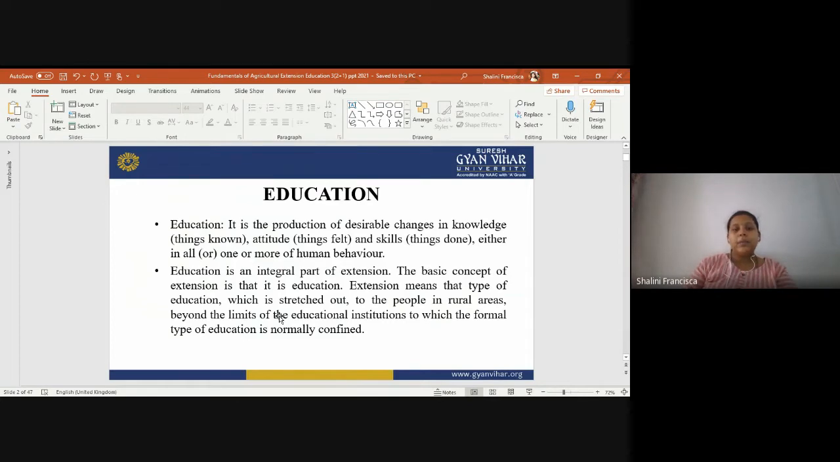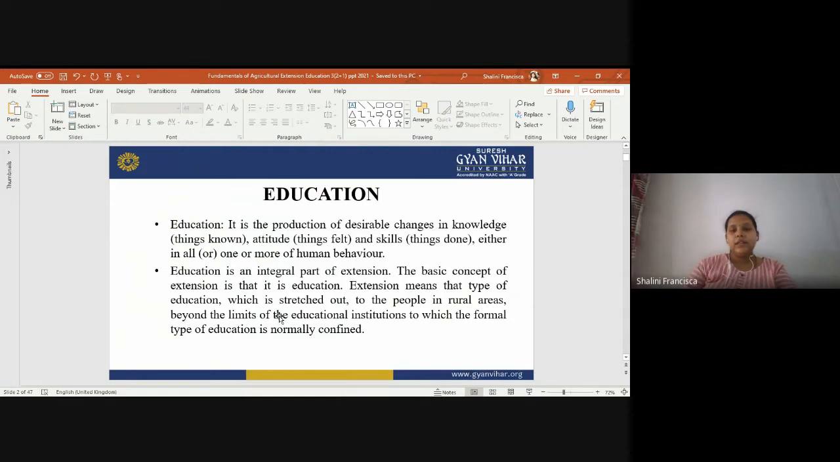Then the second part is about attitude, things felt. Whatever they feel, like, should I adopt this or not. So we have to put some effort to tell them that if you adopt this thing, you are going to get this benefit. If you do not adopt this thing, maybe you will lag behind. So these two factors are very important for them.